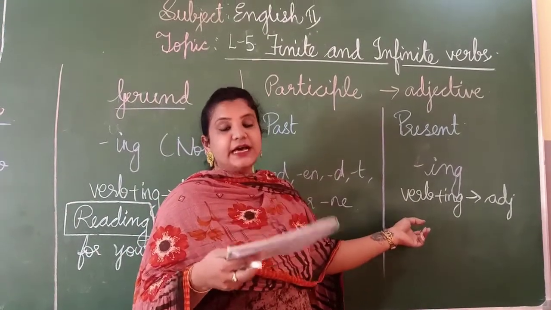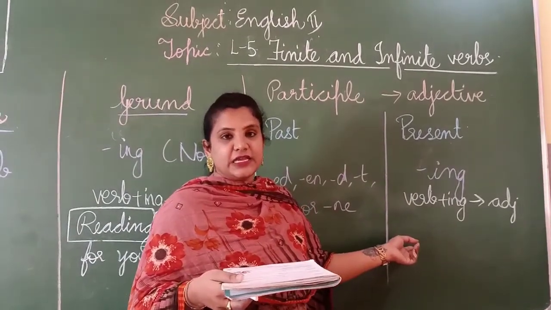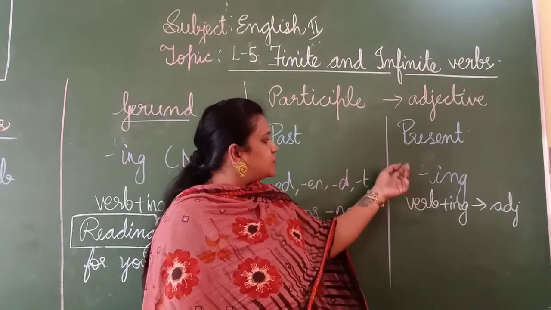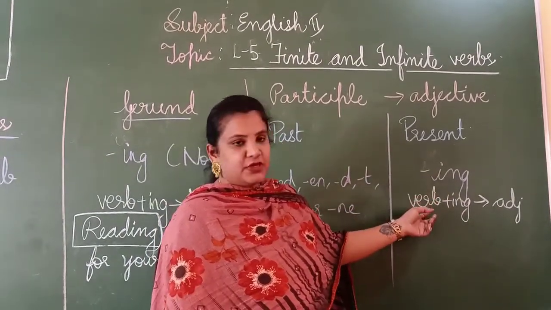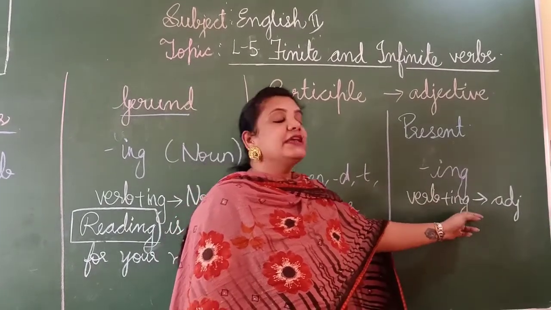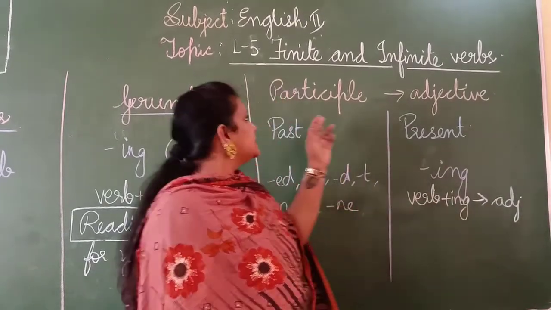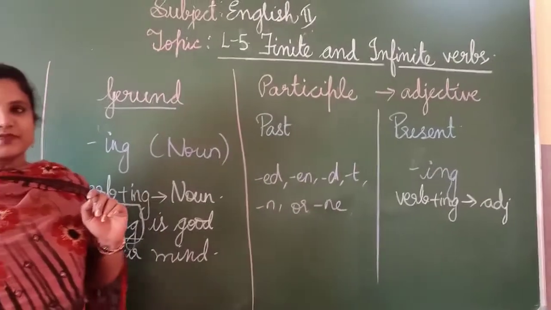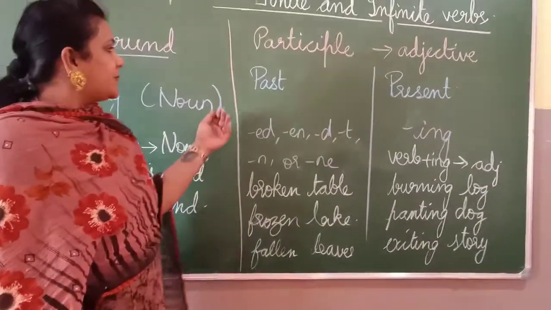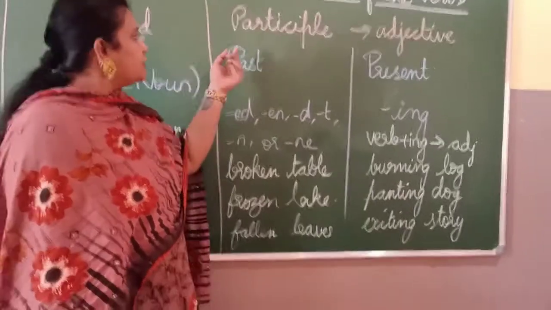Examples are dancing, singing, eating, running, jogging. Okay, so these are your present participle, which is a verb in the ing form, and it is acting as a participle. Okay, so some examples for this, children, for participle.